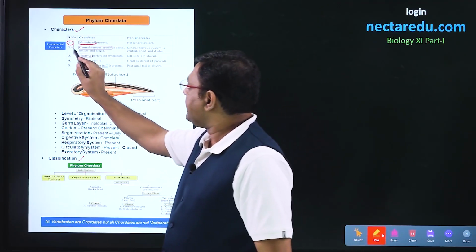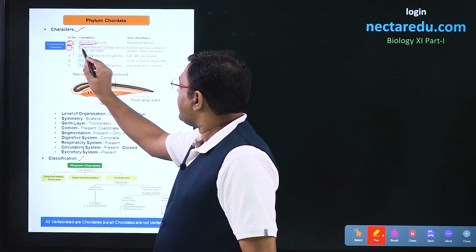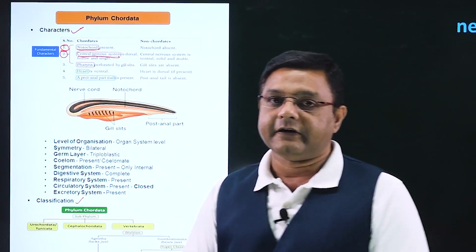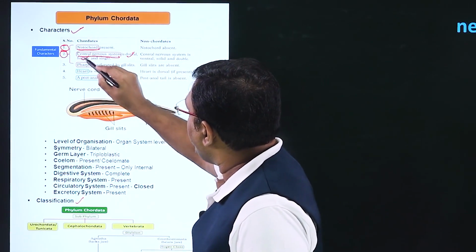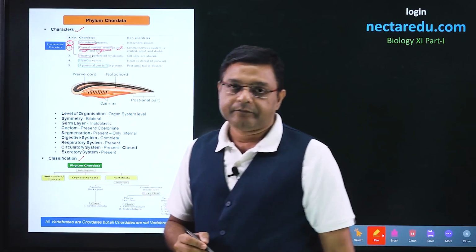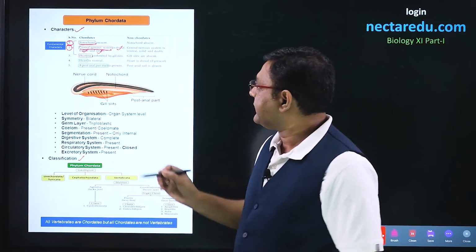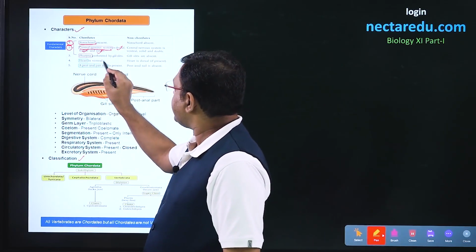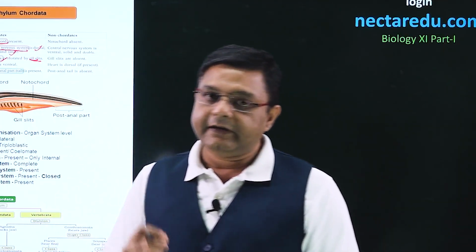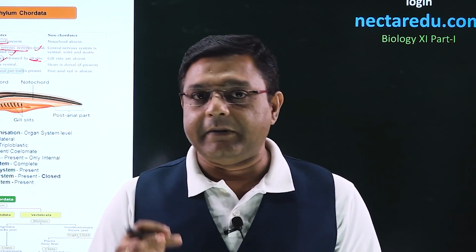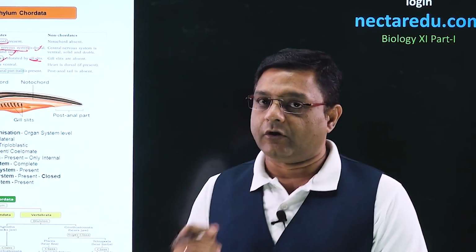The second fundamental character, we talk about the CNS or the central nervous system. So, it will be dorsal, it will be hollow, and it will be single. The third fundamental character is presence of gill slits in pharynx. So, these characters are taken as fundamental characters which are present in chordates.